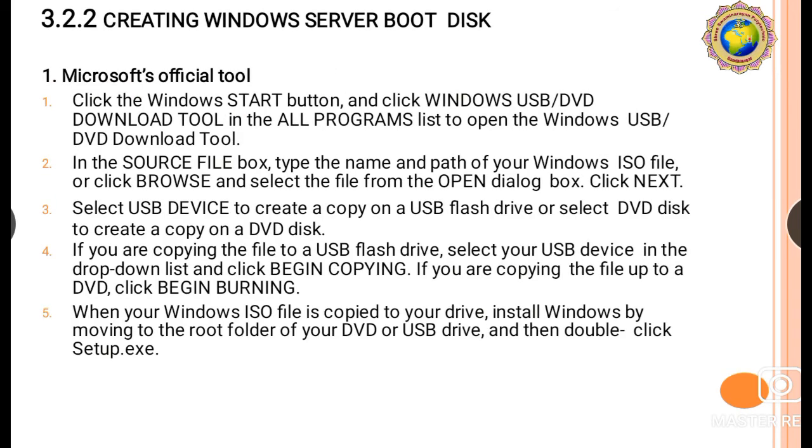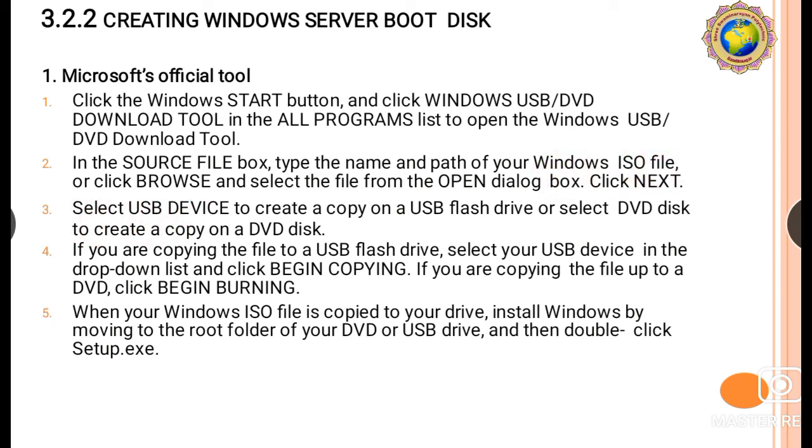Okay, so first is using the Microsoft official tool for creating a Windows Server bootable disk. First, click the Windows Start button and click Windows USB DVD Download Tool in the All Programs list, and then open the Windows USB DVD Download Tool. In the Source File box, type the name and path of your Windows ISO file, or click Browse and select the file from the Open dialog box, and then click the Next button.